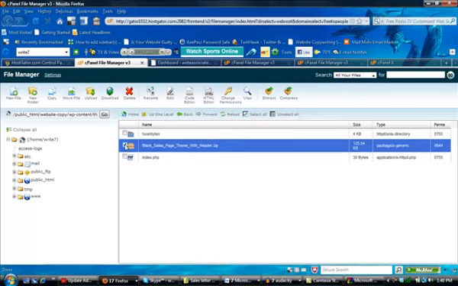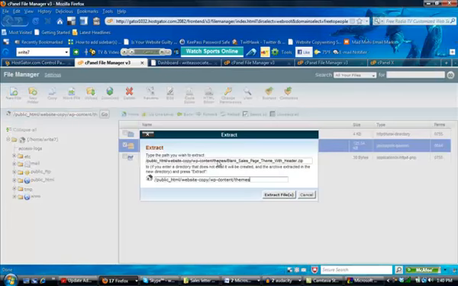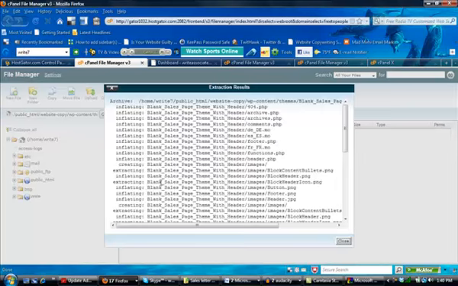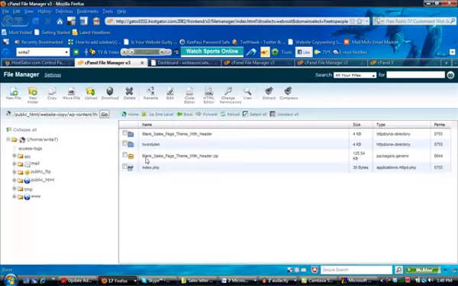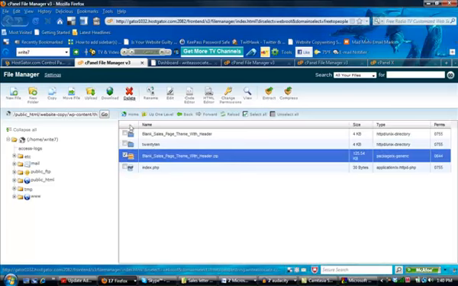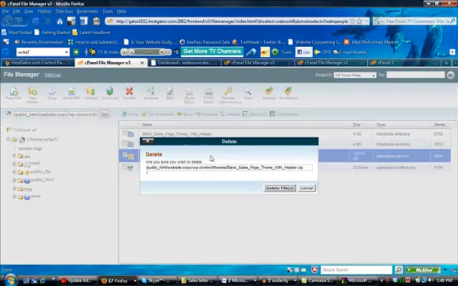Now what I want to do is click this little box to select it, and go up here to the header and click extract, and this is going to extract all of the files for me and basically open that zip folder. And then once you see this, that's fine, just close it. And you can actually then go in and delete the original one. Make sure you're deleting the little box icon and not the folder.